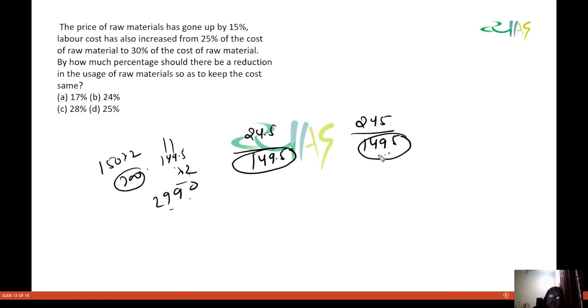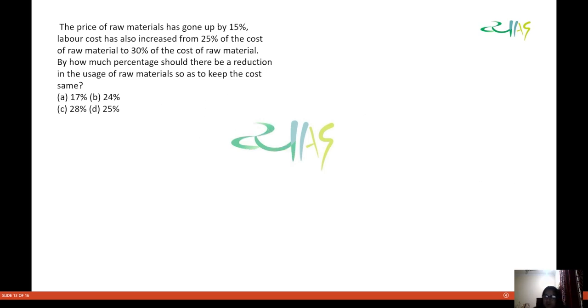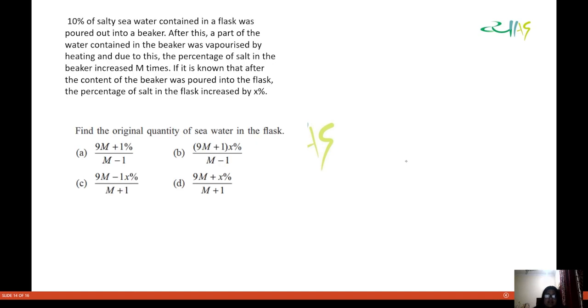Now what is half of this? 10% of this is 149.5. How much more is left? Okay, so that much you can do. So I think a little over 7%. So this is 10% and this is a little over 7%. So the answer will come approximately equal to 17%. So I hope everybody gets this, what we were doing in this question.